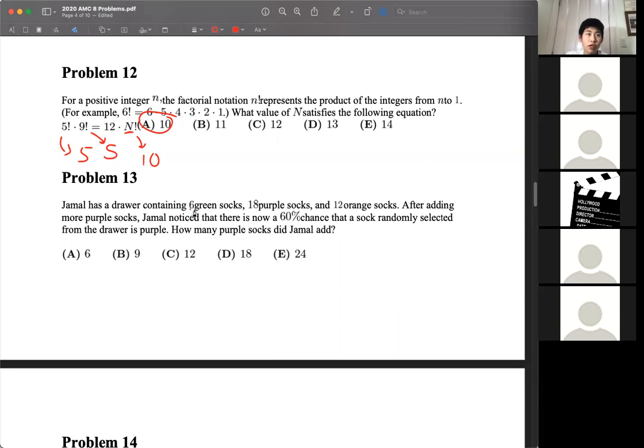So looking at the problem, we see that there's 18 non-purple socks. And that's going to constitute 40% of the total socks.